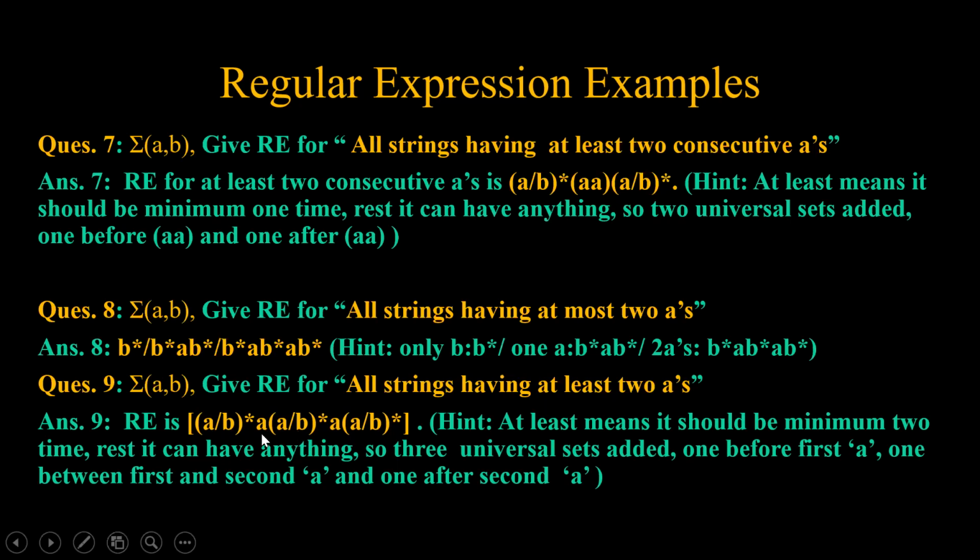Now just see this: we have 2 A's and we have 3 universal sets. Why? Because we can have any input before the first A, any input after the last A, and any input in between these 2 A's.